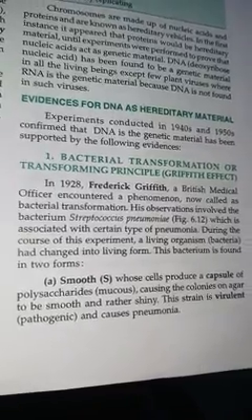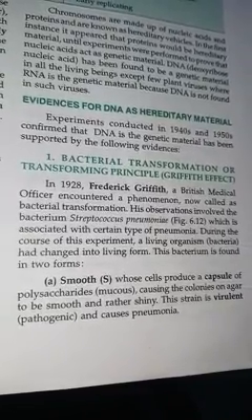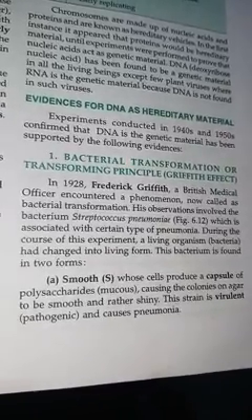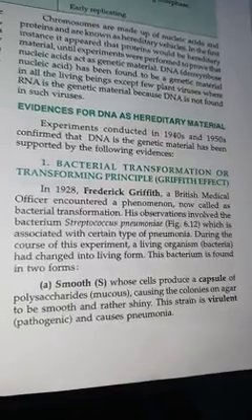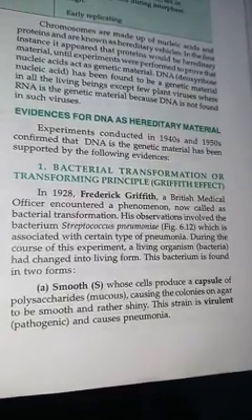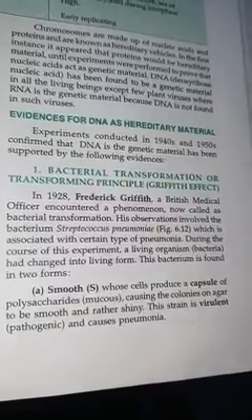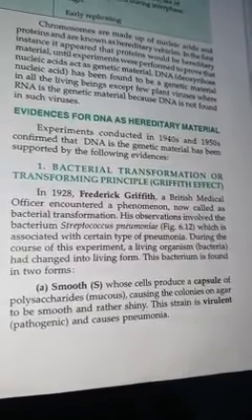He made two strains from the smooth colony bacteria and the rough colony bacteria and named them S strain and R strain. S strain is taken from the smooth, and R strain is taken from the rough colony bacteria.